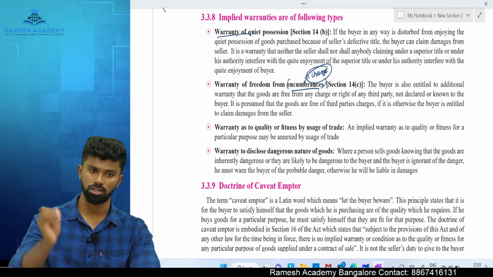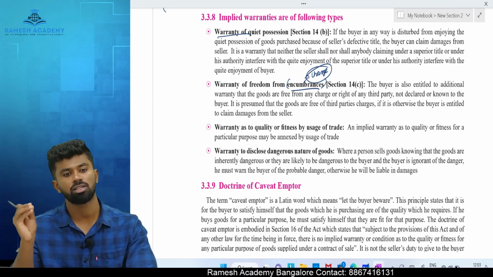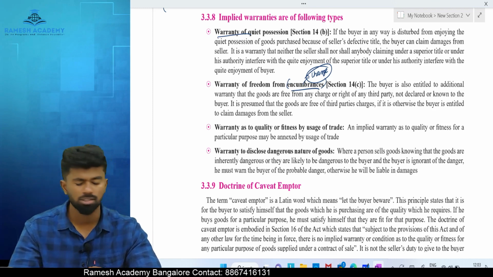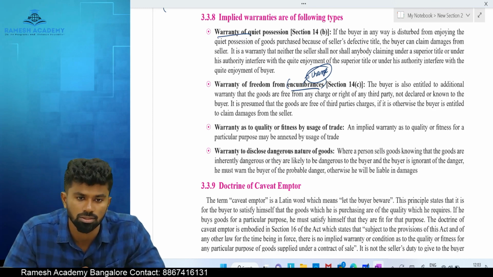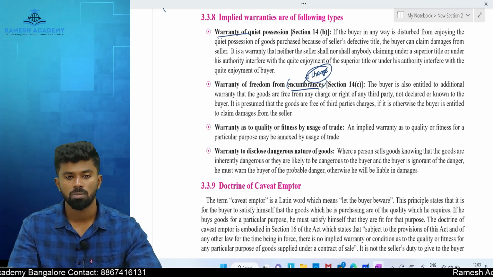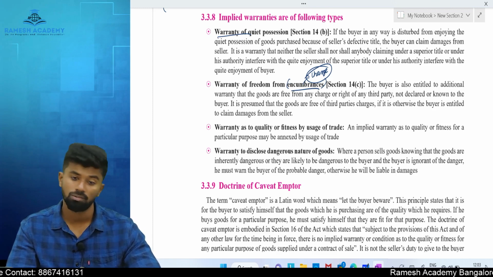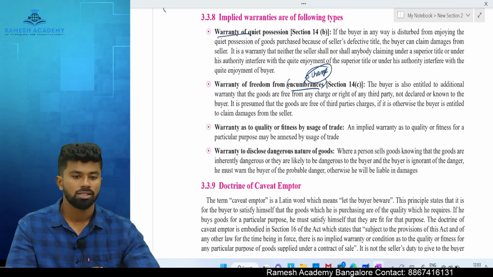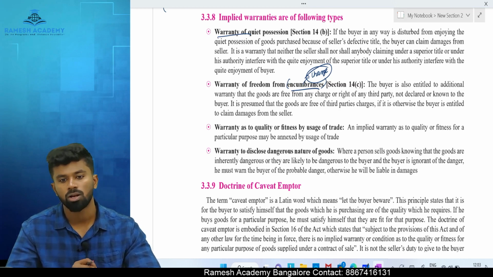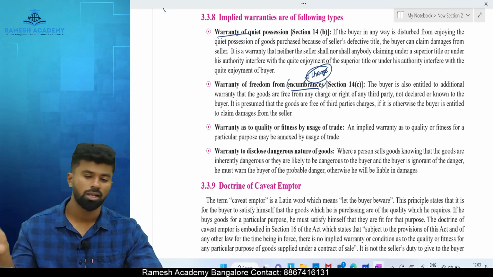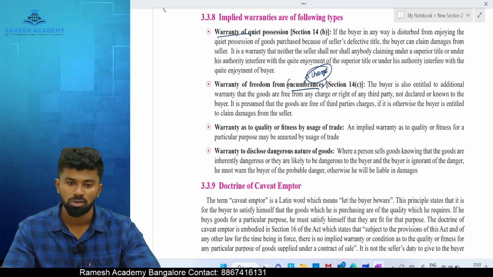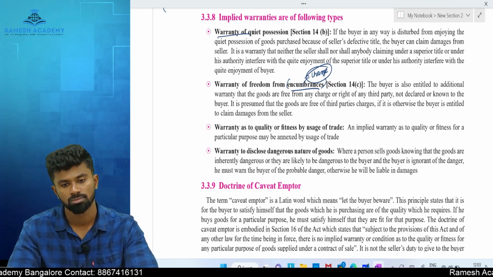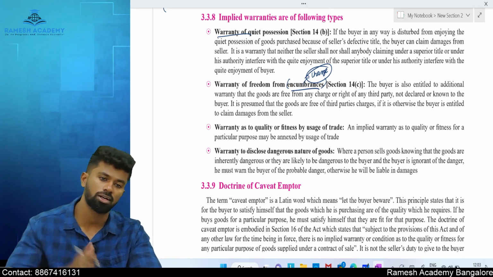For example, if I have taken a loan on a vehicle, unless I clear the loan or take the permission of the bank, I can't sell it. If I sell it without the permission of the bank, what can the buyer do? The buyer can recover compensation. For example, I have pledged my car to a bank for a 1 lakh loan. I sold the same to somebody who is acting in good faith at 2 lakh. Now the bank wanted to recover that car because they have a charge over it. Now the buyer paid 1 lakh to save that car. Now who can recover? The buyer can recover from the seller.